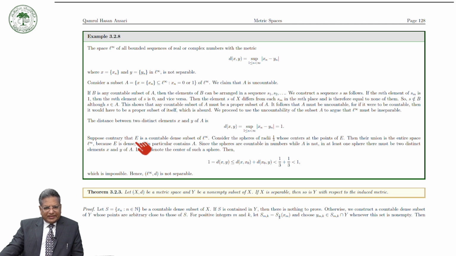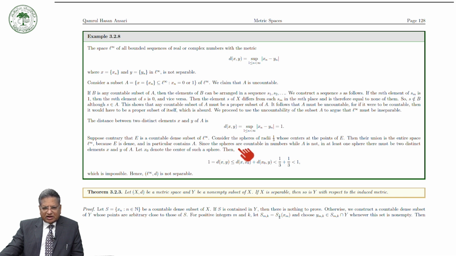Suppose to the contrary that E is a countable dense subset of L infinity. In other words, we are assuming that L infinity is a separable space. Then consider the spheres of radius 1 over 3 whose centers are at the points of E. Their union is the entire space L infinity, because E is dense.